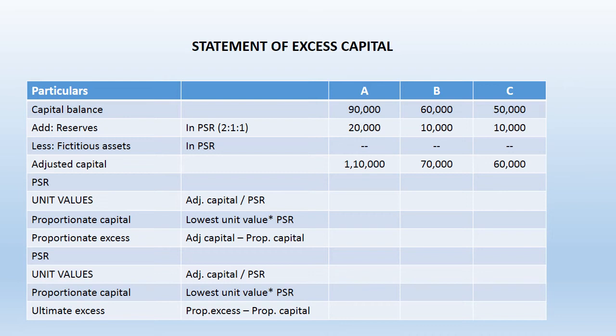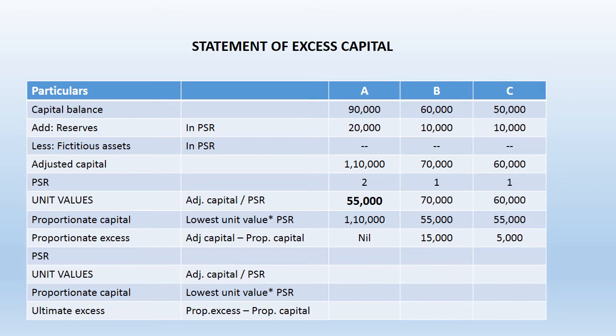Now if we compare the amount of contribution, A has contributed the highest amount. On the other side, A is also getting 2 shares in the profit. So in calculation of excess capital, we are not concerned with the highest amount. We are concerned with the highest proportionate amount. So even if A has contributed the highest amount, it may not be the highest relative contribution. So let's find out how to calculate the highest relative contribution.